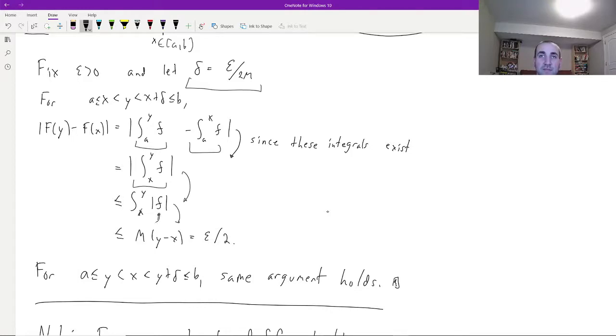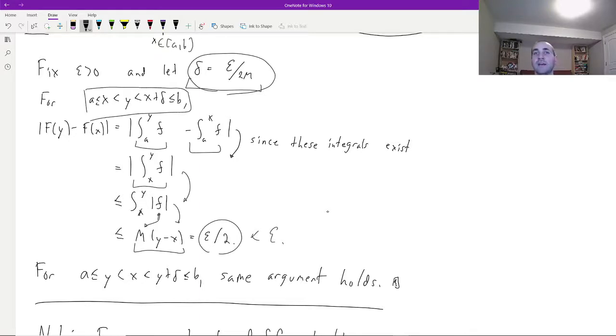So I replace absolute value of f just by M, and I get this bound here, and by my choice of delta, this is equal to epsilon over 2, which is strictly less than epsilon. Okay, so I did only one case here, when x is less than y. The case that y is less than x is essentially the same, and we end up with exactly the same bound there, which completes the argument.